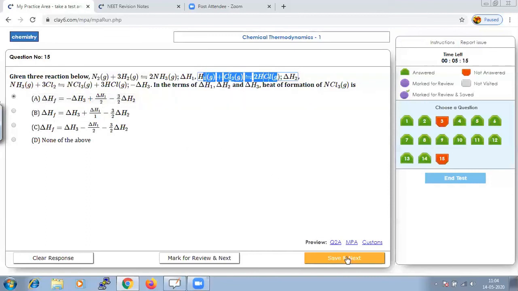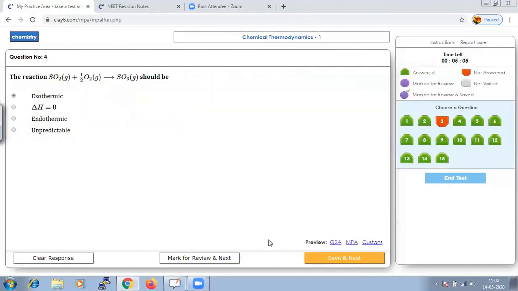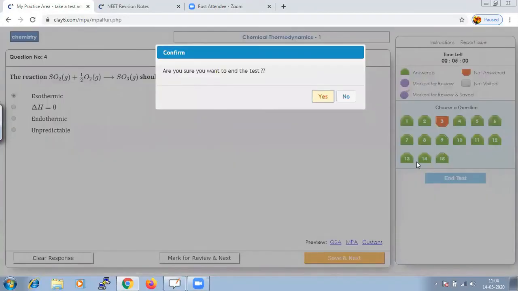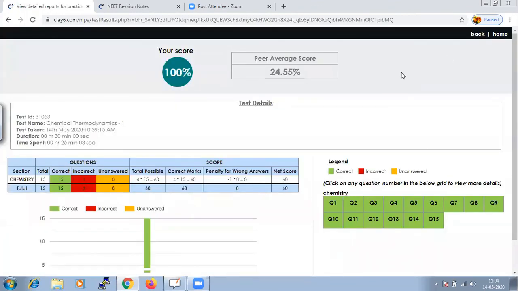So our option A is, I think I did not mark 3. So let us end the test since we have completed all the 15 questions. Once you end the test, please have an eye on the time, because knowing the answer alone will not be important, but solving the question in the given duration is also important.